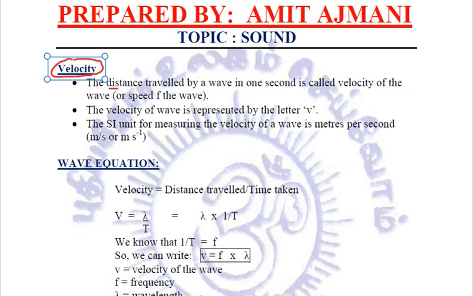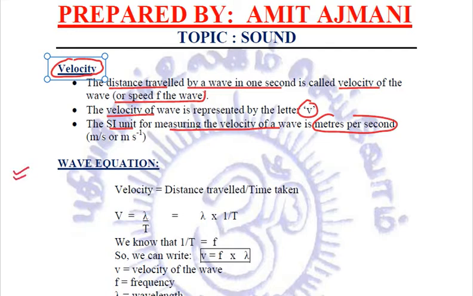The distance traveled by a wave in 1 second is called the velocity or the speed of the wave. This velocity is represented by small letter v, and the SI unit for measuring the velocity of a wave is the same as that of measuring the velocity of any other body, which is meters per second, right?